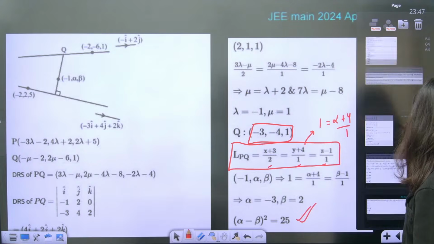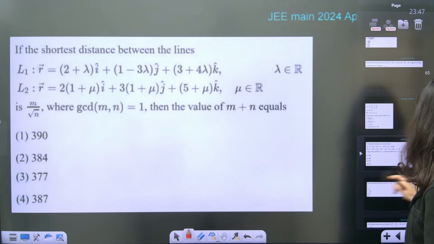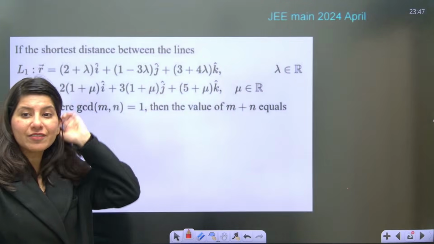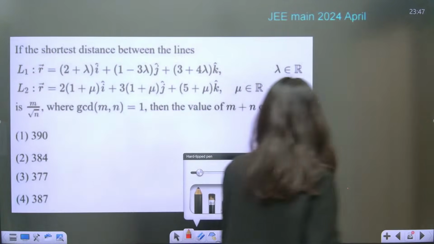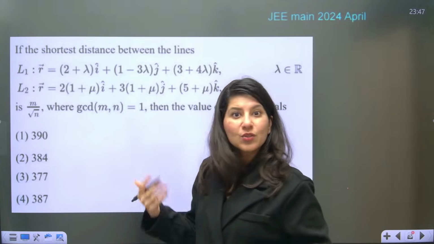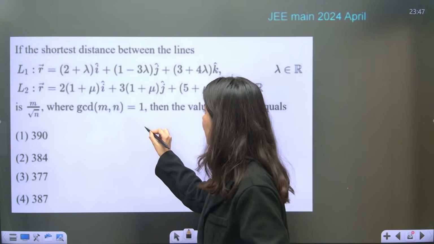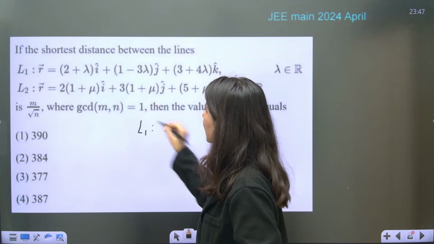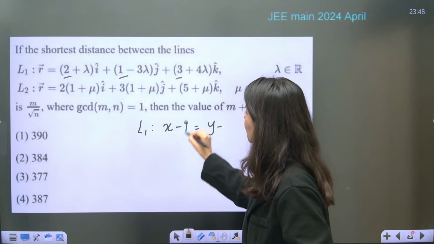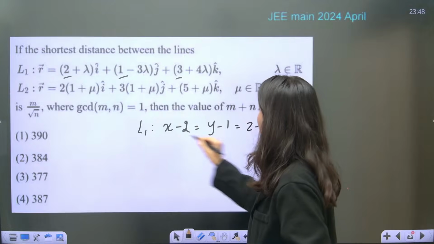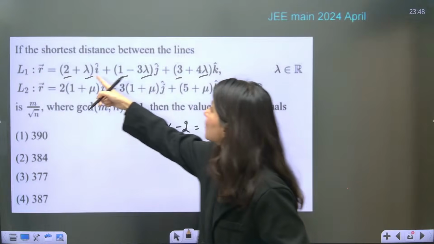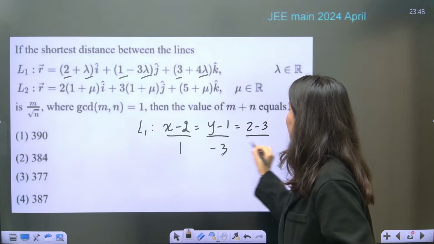Okay. So I am quickly just leaving this again. Now let us just understand all the types. JEE Main 2024. So whenever you get this type of line which is not in a Cartesian form, what you can do is convert this equation into Cartesian form. How will you do that? So understand. Line number 1 will be what? X minus... this is the point 2, 1, 3. What is the direction ratio? Lambda, minus 3 lambda, 4 lambda. So 1, minus 3, 4.